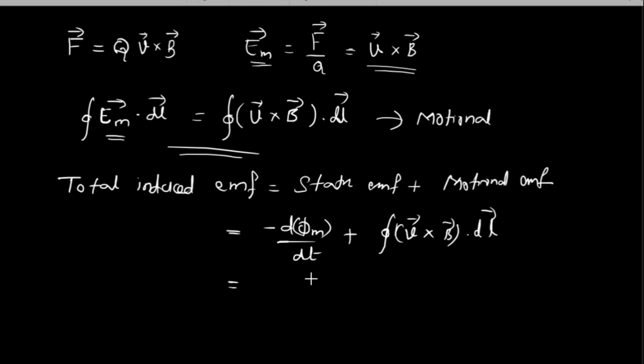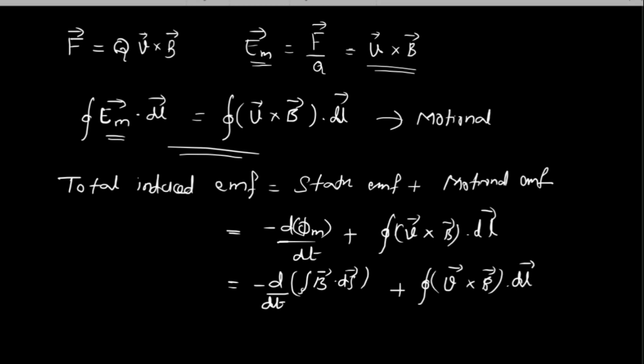Fine, dot dl. Now I can write it in a better mathematical way, because phi m is nothing but the total magnetic flux, which can be written as b dot ds, right? Phi m can be written as b dot ds. So I can write it as minus d by dt of integral b dot ds. When I say integral, it is dot ds, so it will be surface integral. So surface integral b dot ds plus closed integral v cross b dot dl.